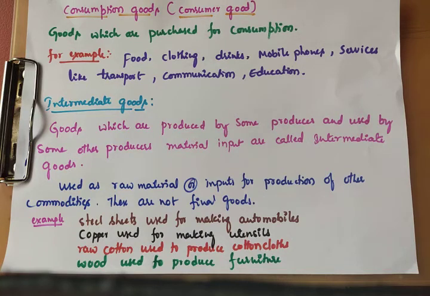Okay, so those goods which are purchased for consumption. Consumption means utilizing goods and services to satisfy human wants or fulfill human needs. Okay, that is consumption. Here we are discussing consumer goods or consumption goods. Under this there are three types. One is durable goods, another one is semi-durable goods, and one more is non-durable goods. So already we discussed durable goods.